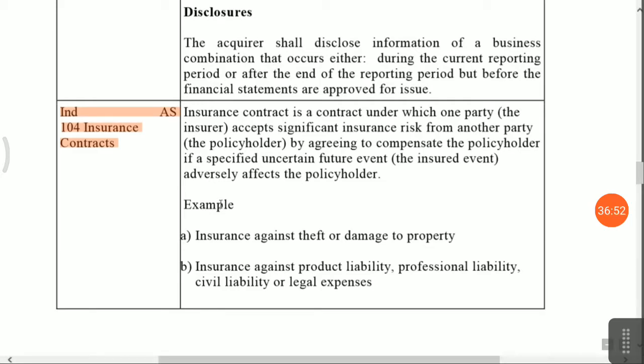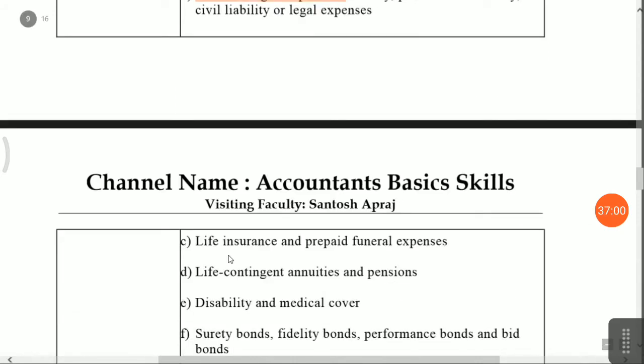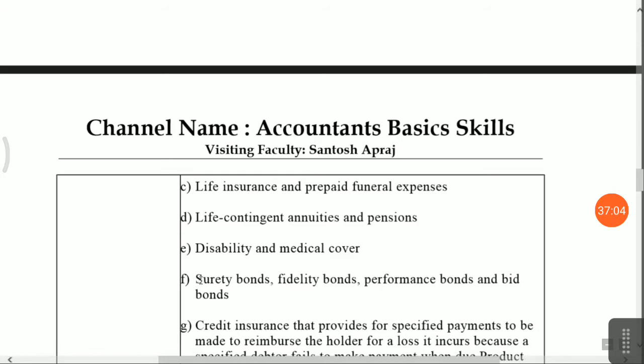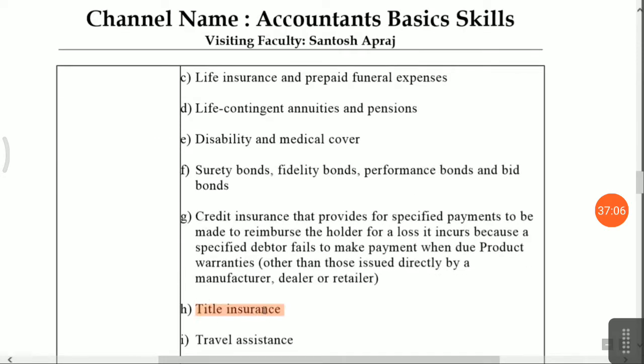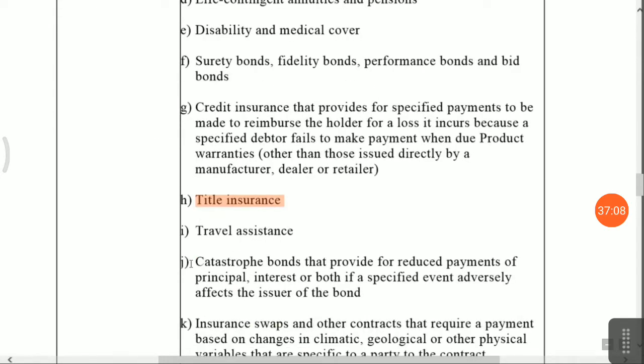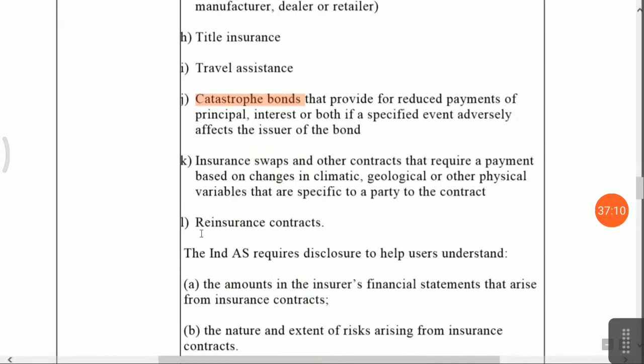Non-life, there are various classifications. Non-life: insurance against theft, insurance against product liability, professional liability, life contingent annuities, pension, disability, surety bonds, credit insurance, title insurance, travel insurance, catastrophe bonds, insurance swap, reinsurance contract. Okay, the required disclosure helps the user to understand. This accounting standard is applicable for insurance companies.